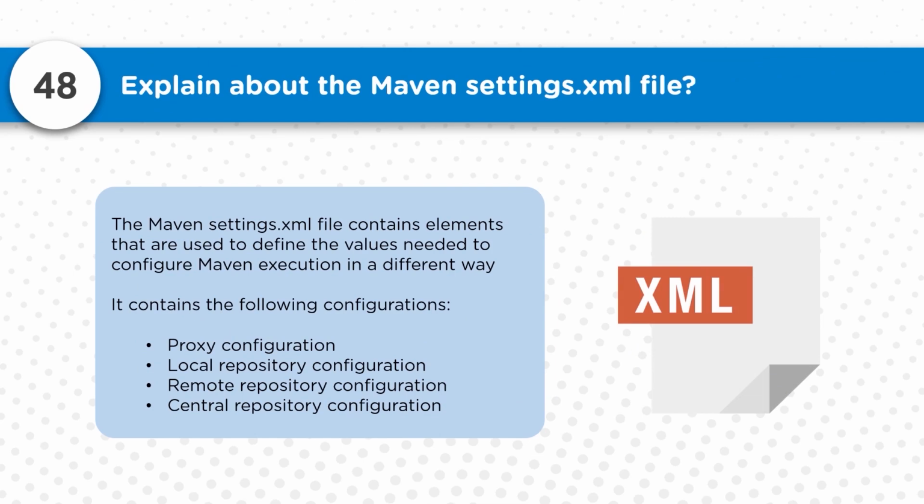Explain the Maven settings.xml file. The Maven settings.xml file contains the elements that are used to define how the Maven execution should happen. There are different settings, like local, remote, and central repositories, all configured over here. Usually the configurations are done in such a way that the build process and the complete executions can be achieved. Here we can also put some credentials, how to connect to the remote repository. All that stuff is something we talk about over here.